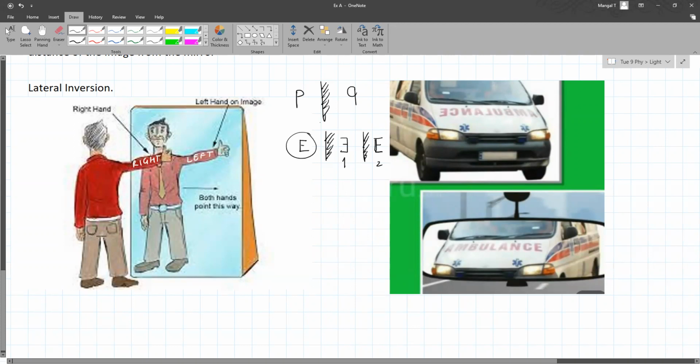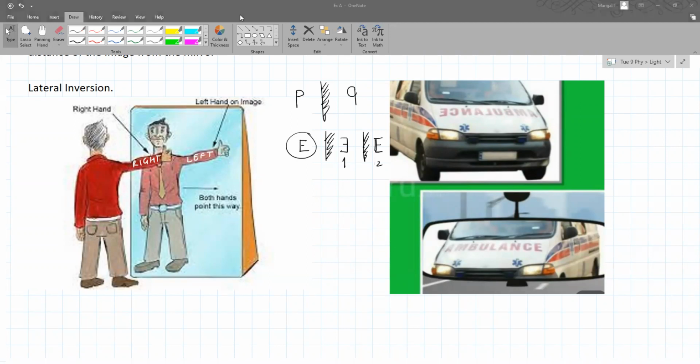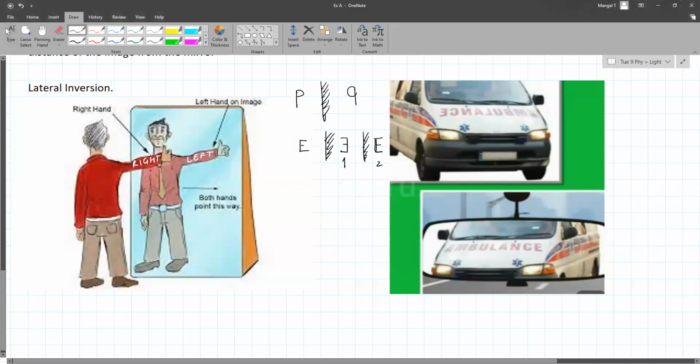Okay, right. Do you have any questions? So if it is not laterally inverted and it's actually straight, then would it be laterally inverted in the mirror that we can see in the car, the next car? Yeah, for example, if the letters were typed this way on the ambulance, and then you're looking in a rear view mirror, you see this thing, which you won't be able to read properly while you're driving. Of course, you'll not understand. So purposely it is printed this way.